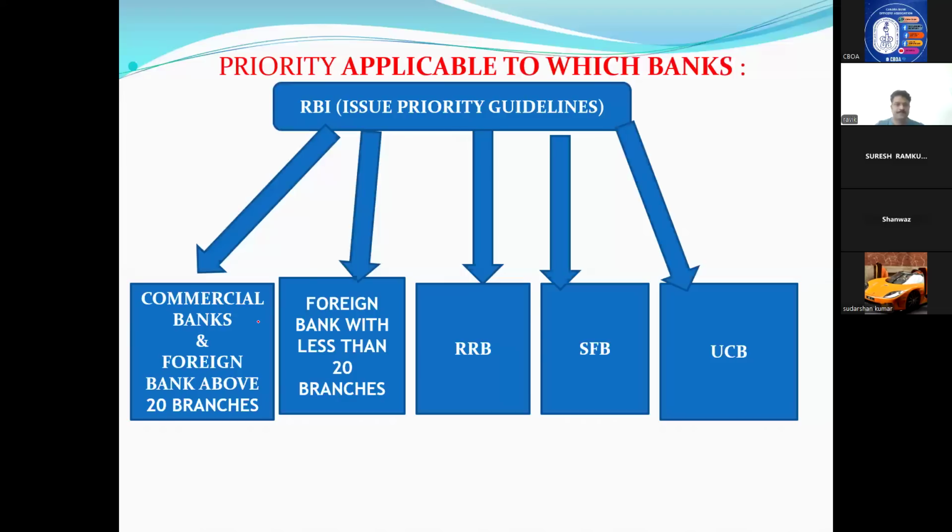Okay. Now, priority sector. RBI issues guidelines. There are so many banks in India: public sector banks, foreign banks, private banks, small finance banks, urban cooperative banks, RRBs. So who has to follow? Please remember, all the banks have to follow. Except cooperative societies, everybody, commercial banks, foreign banks, RRBs, SFBs, UCBs, everyone has to follow.